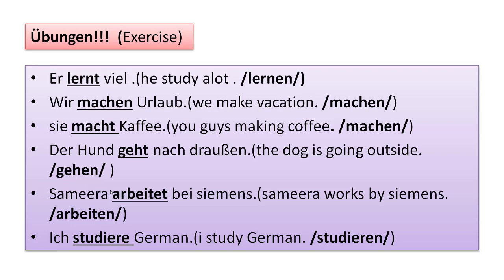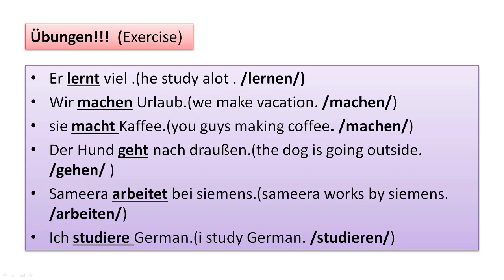Er lernt viel. He studies a lot. So here the infinitive verb is lernen. Why are we using lernt? Because we are making the conjugation with er, that's why we have to add t at the ending. Okay, wir machen Urlaub. We make vacation. Here the infinitive verb is machen, and why are we using en? Sie macht Kaffee. She makes coffee.